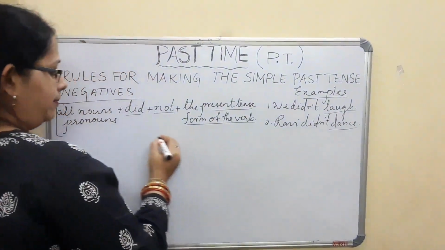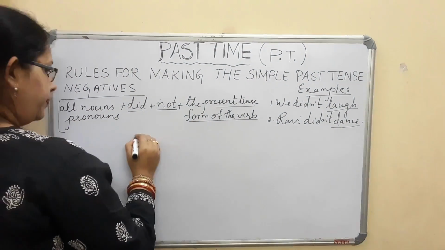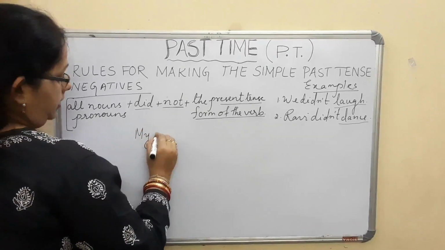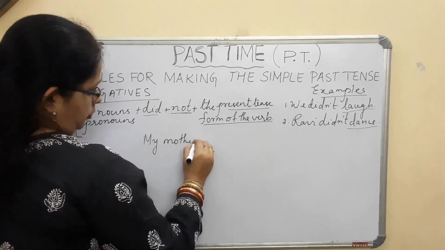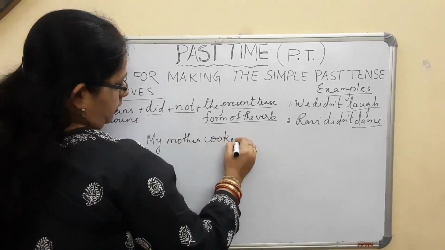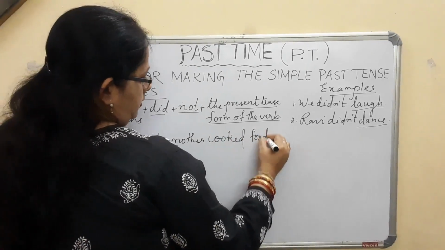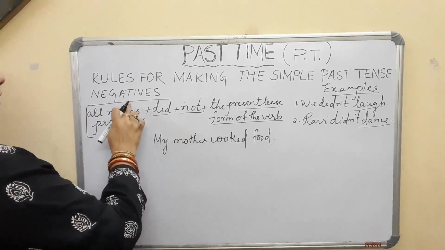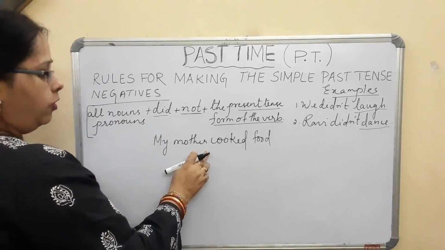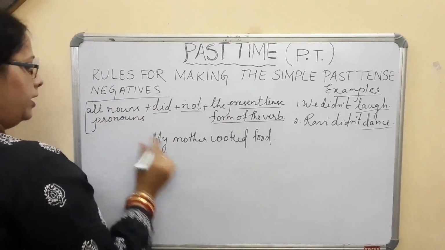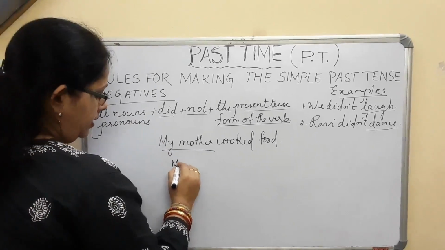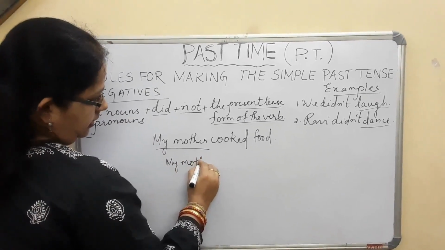I will give you some more examples. If I say, my mother cooked food, remember, now here, if I have to change it into a negative, what shall I do? Same thing you see: all nouns and pronouns, this much will come the same. My mother.